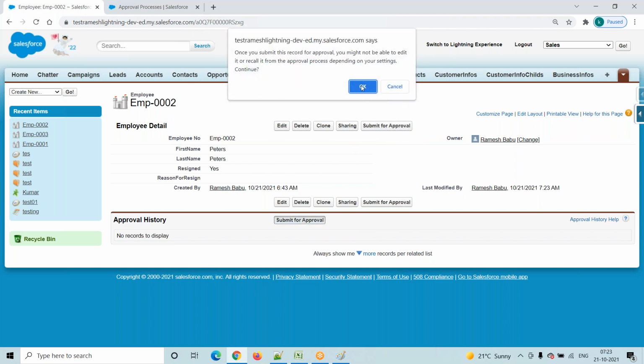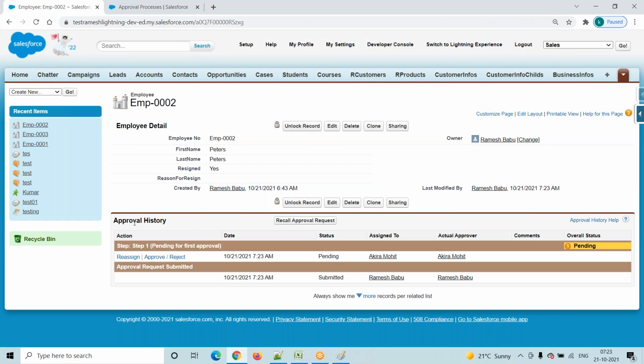Once you click on submit for approval, here you have to observe under approval history, it will show automatically. It is assigned to Akira Mohit. We assume that here Peter submitted and it is assigned to Akira Mohit. So the overall status is pending. And one more observation: the record is locked, right?